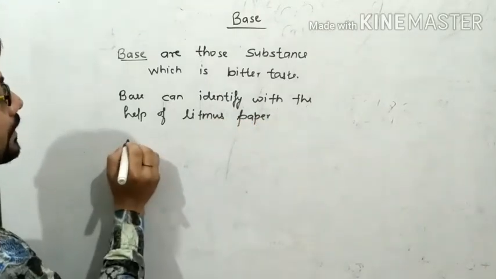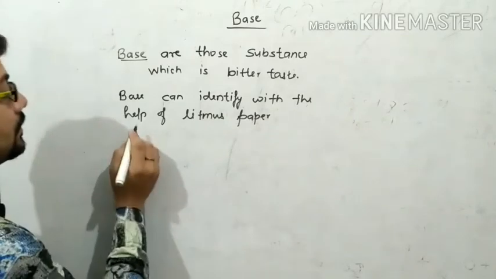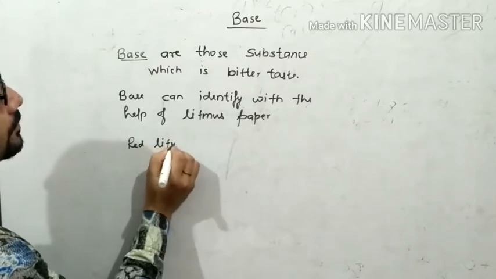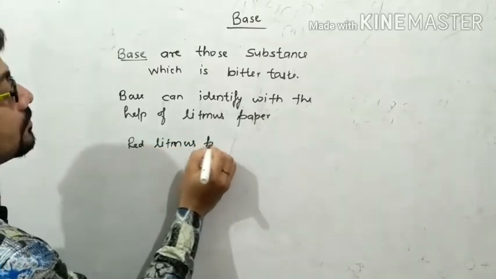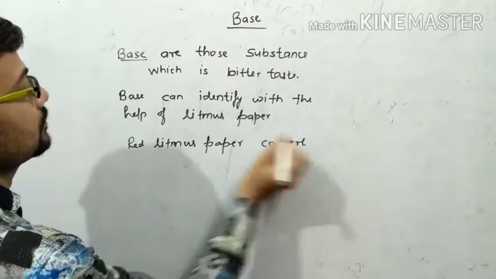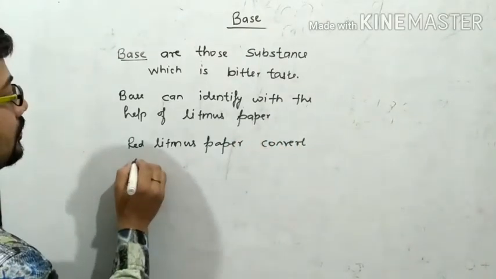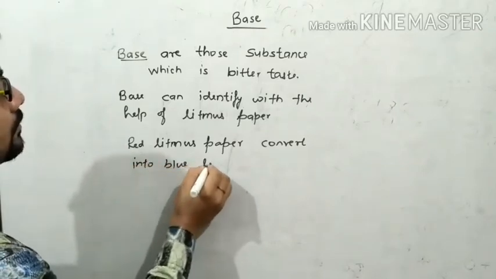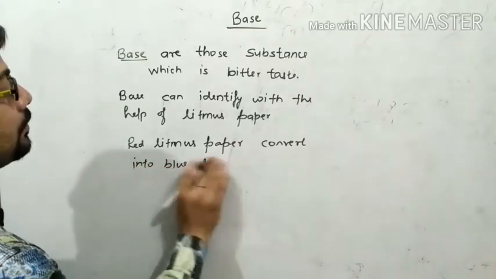Actually, a base turns red litmus paper into blue.